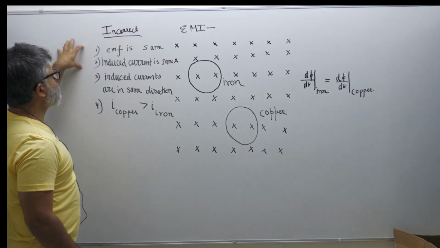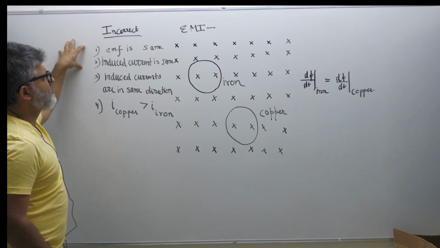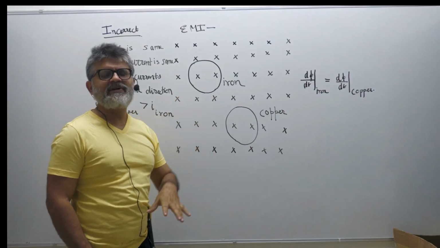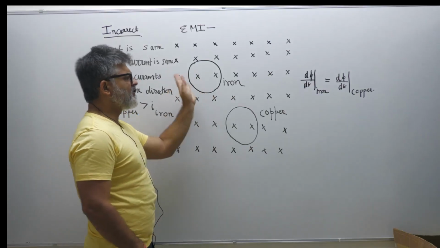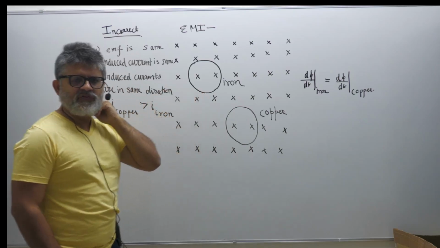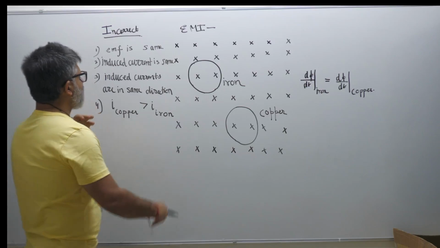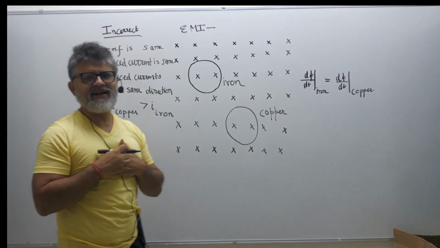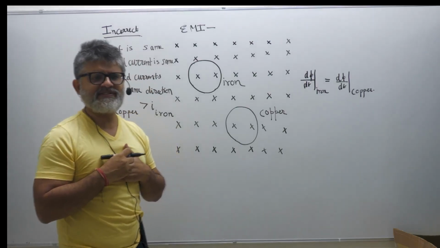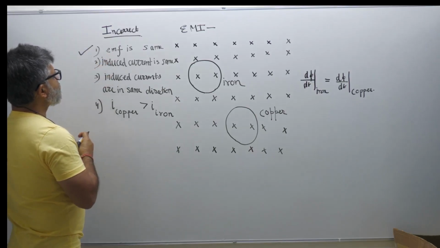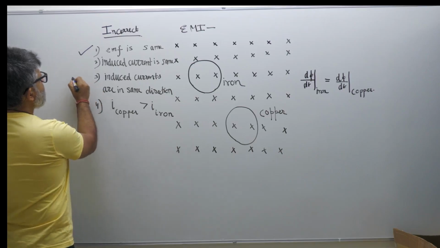So if you look into this, you will find that since they're identical and are being subjected to the same dΦ/dt, the number of turns, etc., everything is identical. Radius is same, area is same. So flux change rate is same. So therefore, the EMF is same is a correct statement, right? It is a correct statement. EMF will be same.